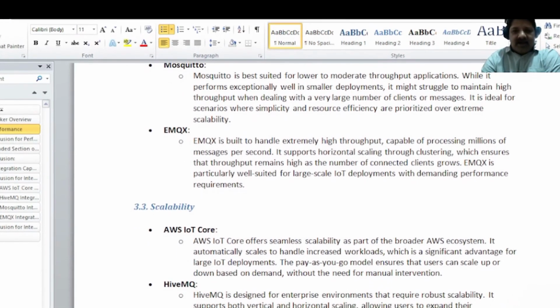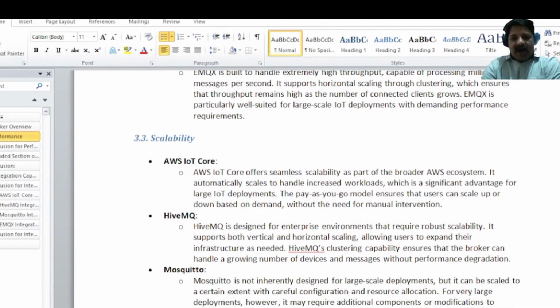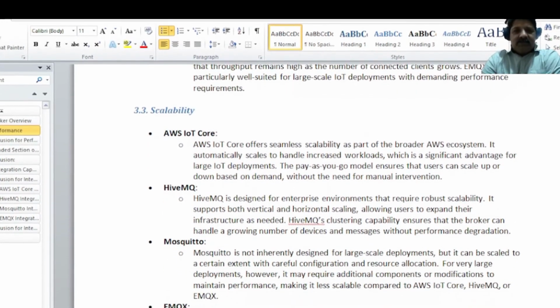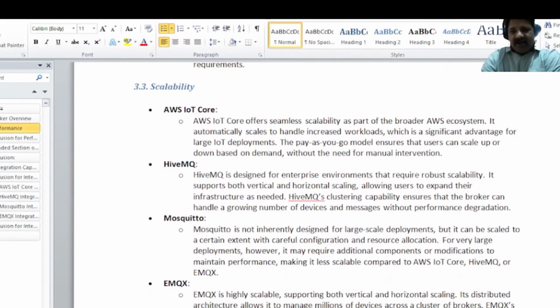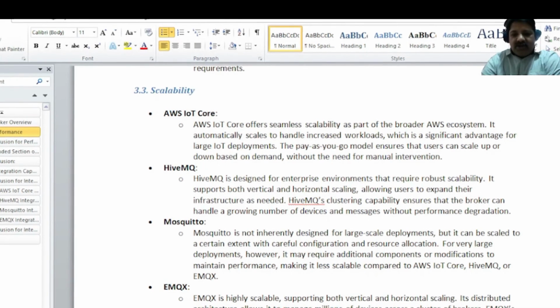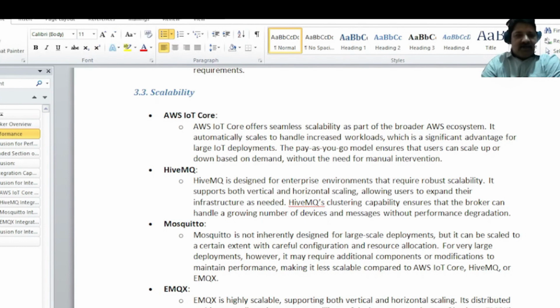Then comes scalability. How do you broaden your part of the ecosystem? In AWS IoT Core, it handles the workload automatically. You can increase or decrease the resource and server utilization based on your availability.